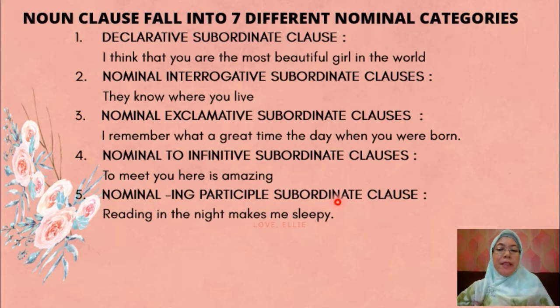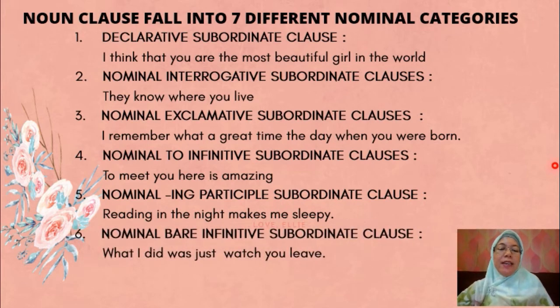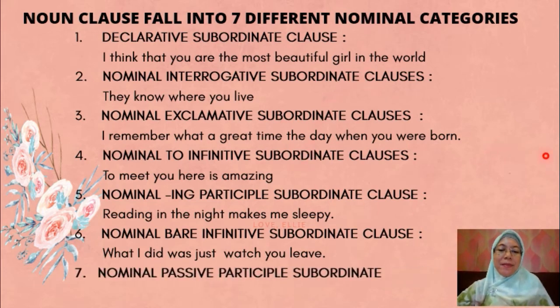Nominal ing participle subordinate clause. Reading in the night makes me sleepy. Reading is nominal ing. And then nominal bare infinitive subordinate clause. What I did was just wait for you. Here's the noun clause with 7 different nominal categories. And the last, nominal passive participle subordinate clause. You want the assignment done by tomorrow. That's the example.